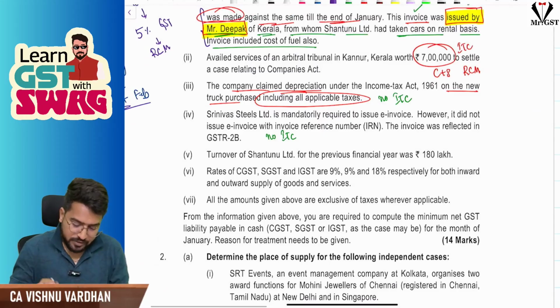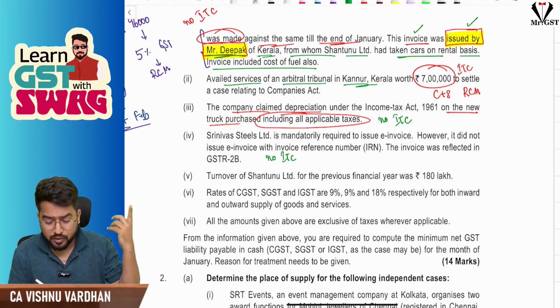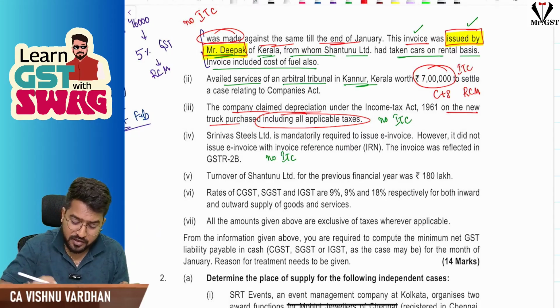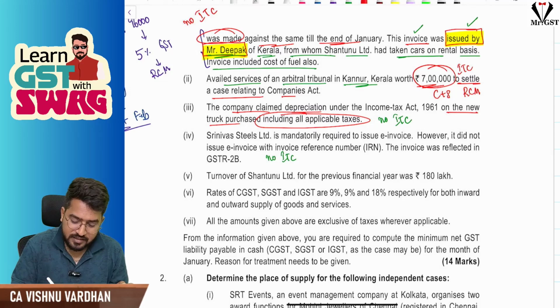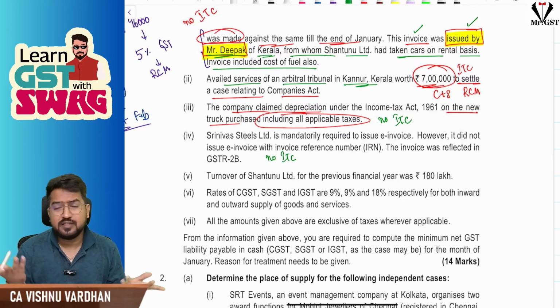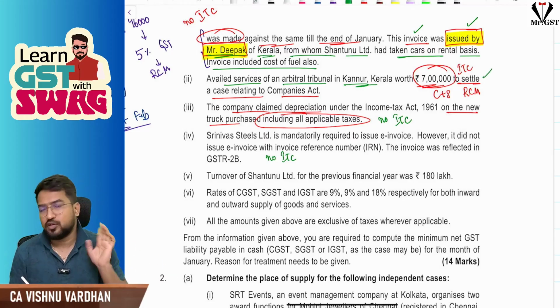That is what is important. Next, availed services of arbitral tribunal in Kannur, Kerala. Kannur, I was going to Kannur in 2018-19 for taking classes. Nice experience. Fine. Kannur of Kerala, 7 lakhs to settle a case relating to the Companies Act. So arbitral tribunal, yes. Purchases, inward supplies, you can take ITC. But this is RCM. That also you should remember. You can take ITC, and of course it is an RCM payment, so RCM adjustment you should do.